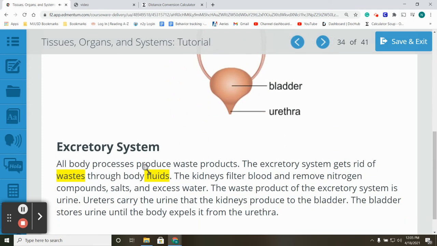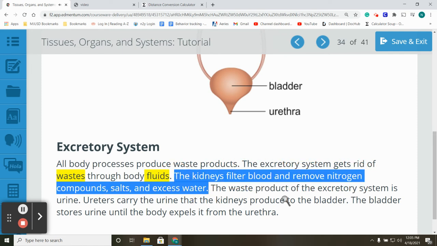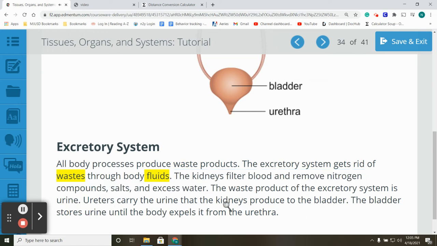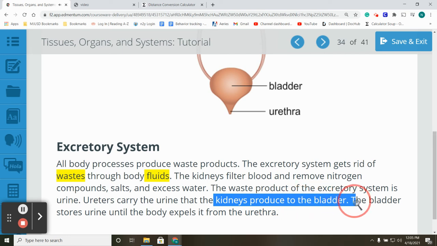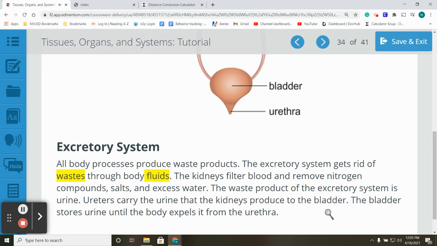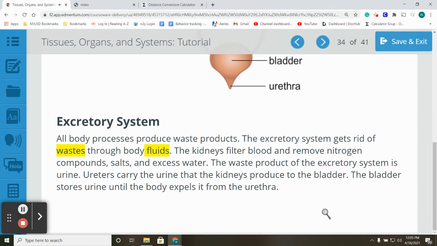Excretory system. All body processes produce waste products. The excretory system gets rid of waste through body fluids. The kidneys filter blood and remove nitrogen compounds, salts, and excess water. The waste product of the excretory system is urine. Ureters carry the urine that the kidneys produce to the bladder. The bladder stores urine until the body expels it from the urethra.